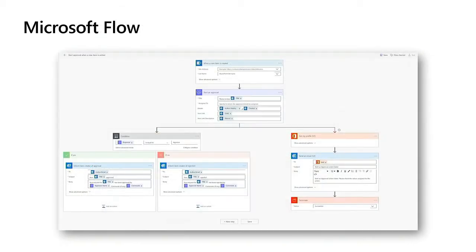At the same time, we released Microsoft Flow. The user interface on Flow was very easy to use. You're dragging and dropping controls and steps to help automate workflow processes inside your organization. So we saw a lot of opportunity around these two products.